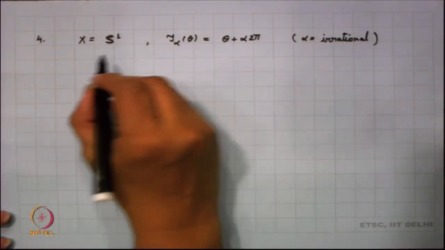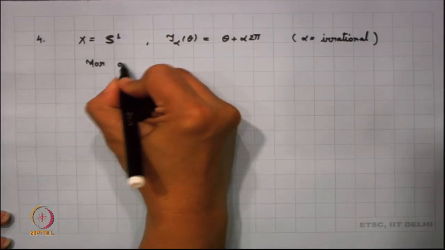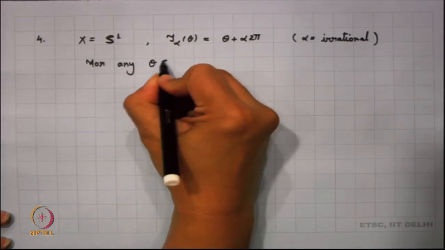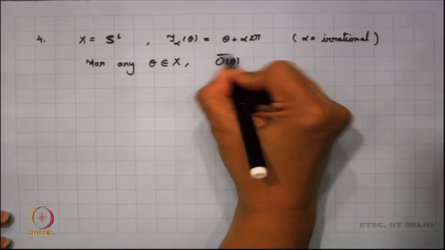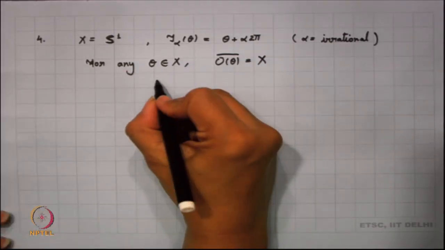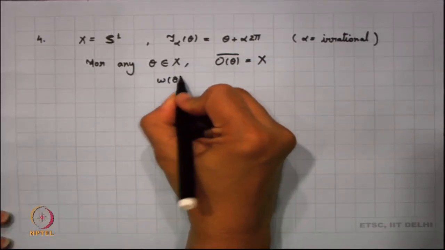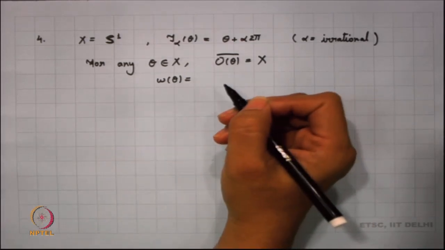So, what we find is that for any theta, my orbit closure of theta is whole of X. What can we say about the limit set of theta? What will happen to the limit set of theta here?